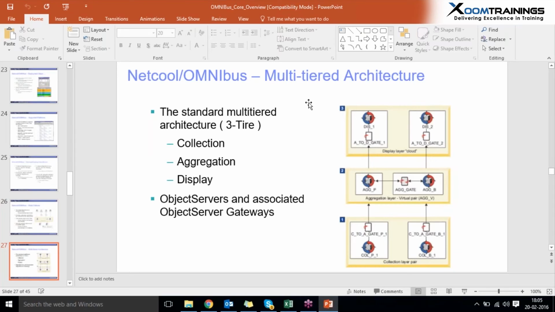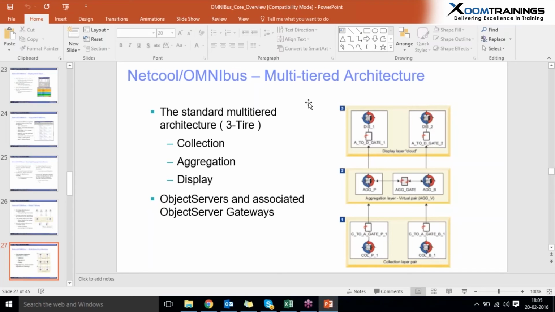For very large networks, like banking networks and telecommunications, with an umbrella fault management system and many fault management systems, we use a multi-tier architecture. That means each layer has its own object servers and its own performance functions, so there is no need for a single object server to perform all the functions. It divides the work across 3 different layers and works with high performance and high availability.